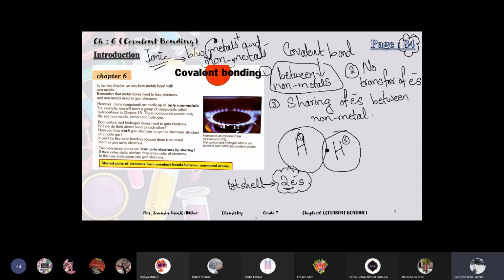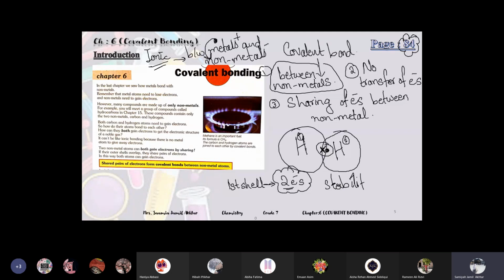For the second hydrogen, its electron is here. They will overlap the shell and they will share the electron. Hydrogen 1 is sharing its electron and hydrogen 2 is also sharing its electron. So hydrogen 1 is complete with 2 electrons and hydrogen 2 is also complete with 2 electrons. Both of them will get 2 electrons and that's how they can get stability.